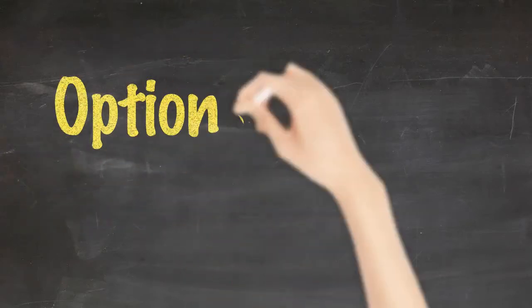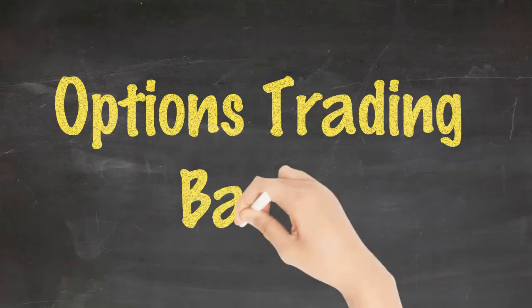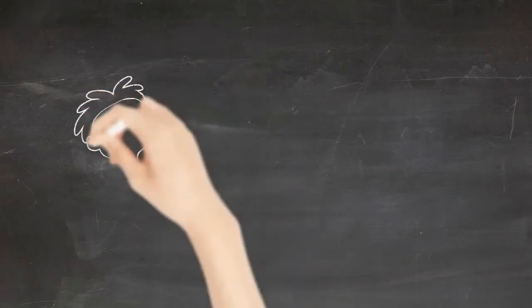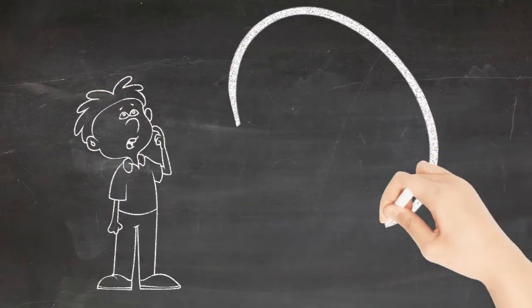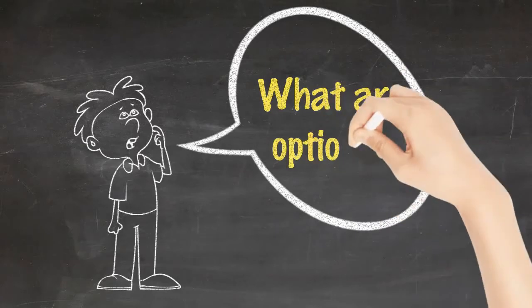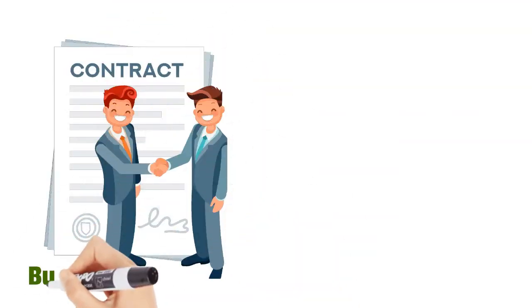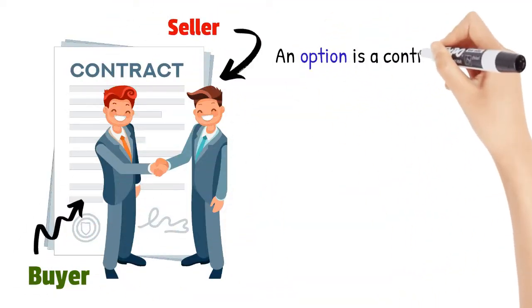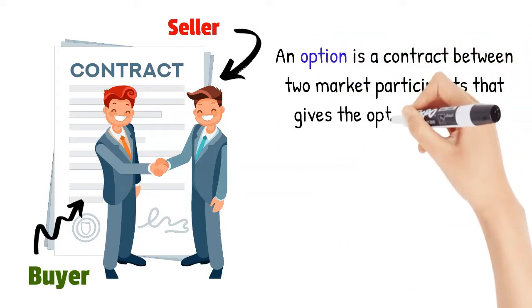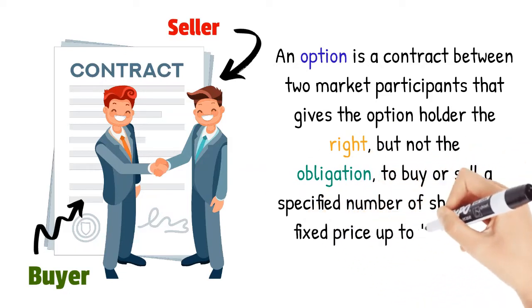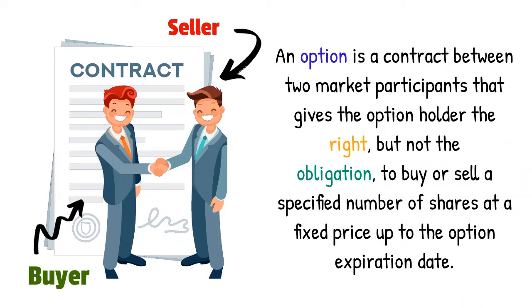In this video, we are going to cover option types and important terminologies. Here are some of the options trading basics. An option is a contract between two market participants that gives the option holder the right, but not the obligation, to buy or sell a specified number of shares at a fixed price up to the option expiration date.